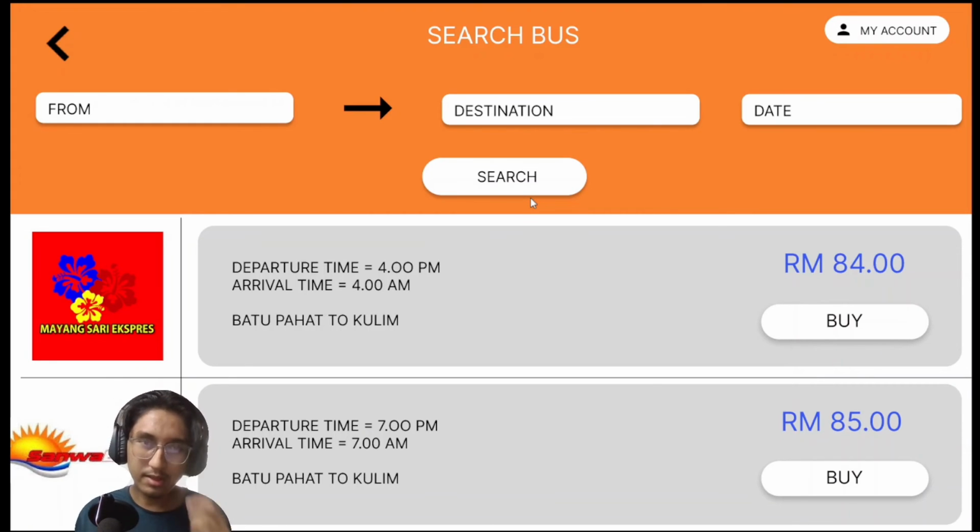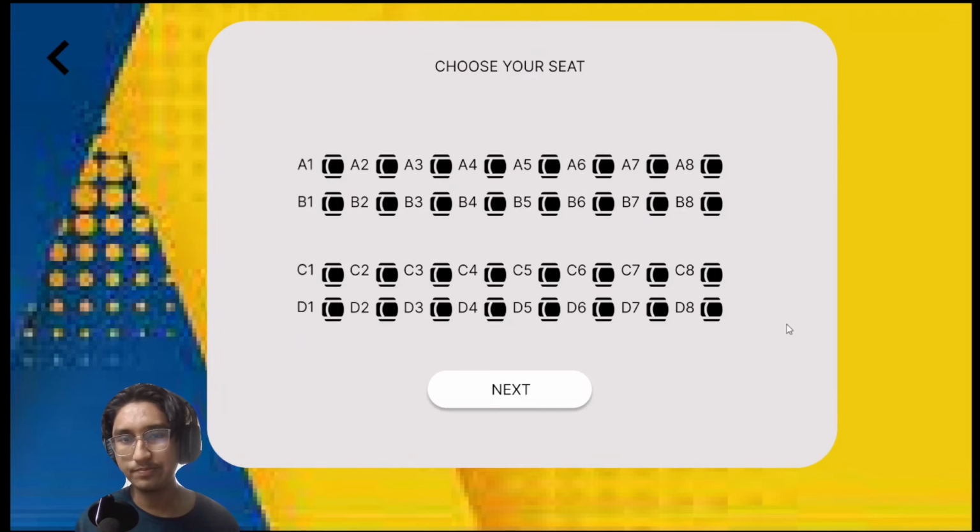So we can also see some short, maybe not so detailed information, but there's a departure time, arrival time, and where the bus is going. They also include the name of the bus, here Mayasari Express and maybe Samoa Express. For example, if a user wants to buy from Mayasari Express, just press the buy button here. Once the user presses the buy button, it will bring the user to choose their seat.